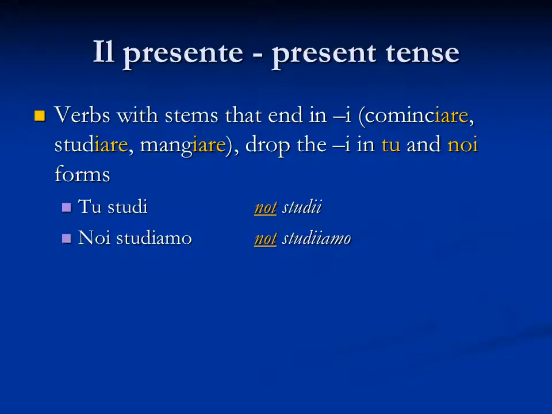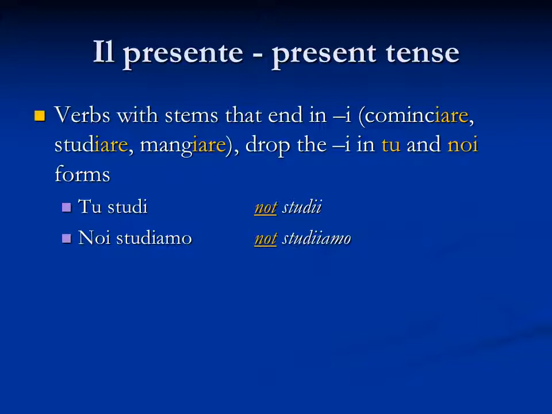In the present tense, there are a couple of things that happen with the spelling due to the way certain verbs end. For example, with the verbs cominciare, studiare, and mangiare, because we add an i in the tu form and an iamo in the noi form, we're going to end up with a double i once we drop that -are ending and add those new endings. So really that extra i is not necessary, because for the phonetics we already have the sound we're looking for.